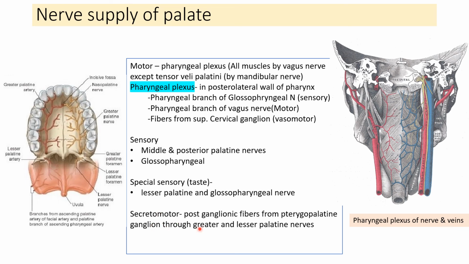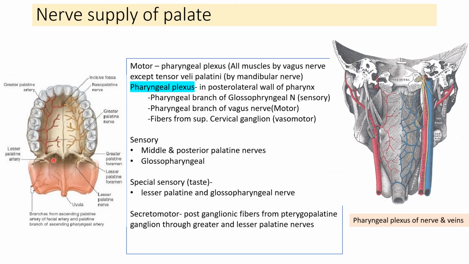Secretomotor supply is by the postganglionic fibers from the pterygopalatine ganglion through the greater and the lesser palatine nerves. Remember, the secretomotor fibers are by the greater and the lesser palatine nerves, special sensory by the lesser palatine and the glossopharyngeal nerve, sensory supply by the middle and the posterior branches of the palatine nerves and the glossopharyngeal nerve, and motor supply by the pharyngeal branch of the vagus nerve except the tensor veli palatini, which is supplied by the mandibular nerve.